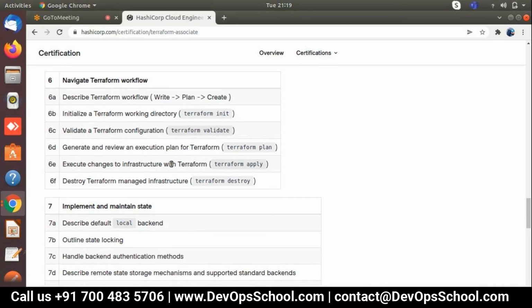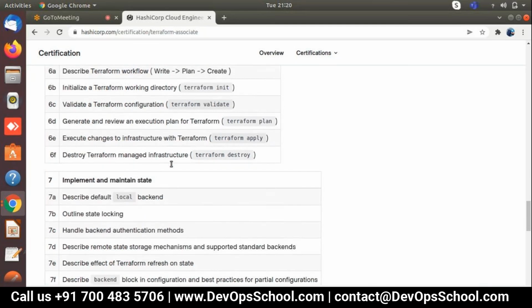After that, plan. In the plan section we are applying that, and based on that we are designing the strategy. After that, destroy. Suppose there is a specific resource I don't need and I want to destroy it, absolutely you can destroy it with Terraform. So there are multiple features available.